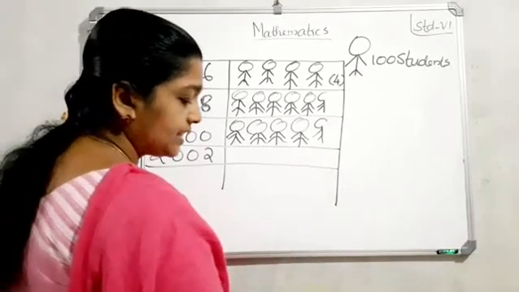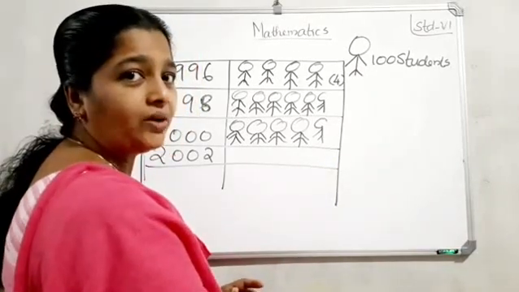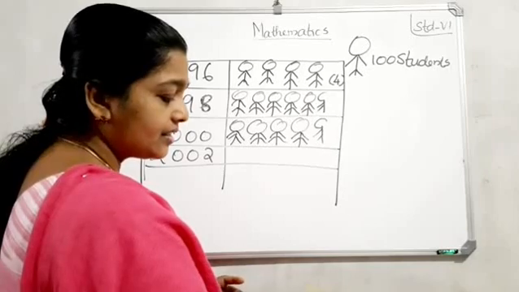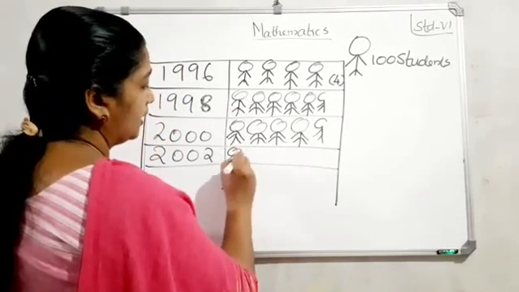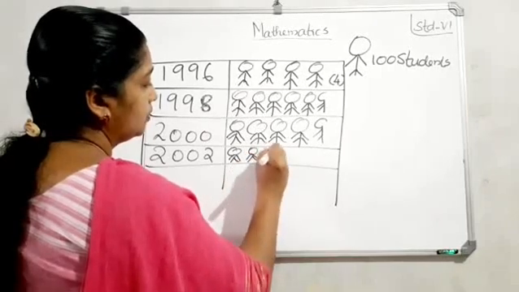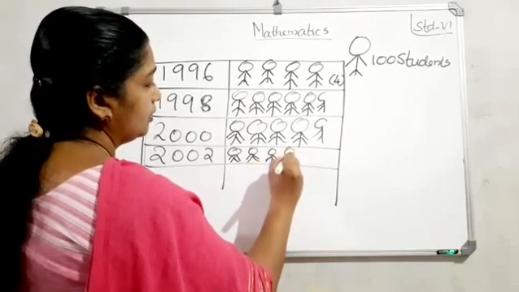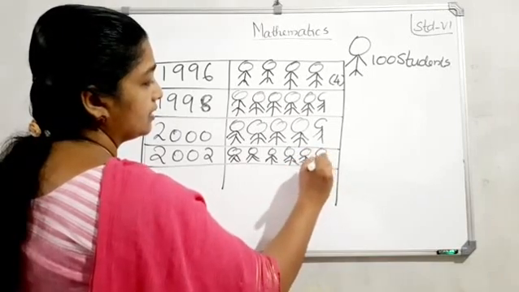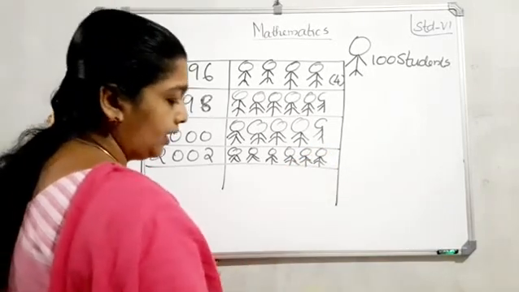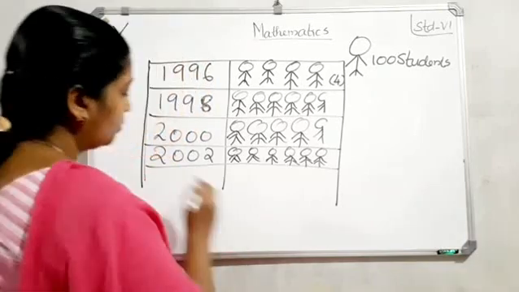How many? 600. So in 600, how many 6s are there? That is, how many hundreds are there? 6. So 6: 1, 2, 3, 4, 5 and 6. Next one, last, 2004.